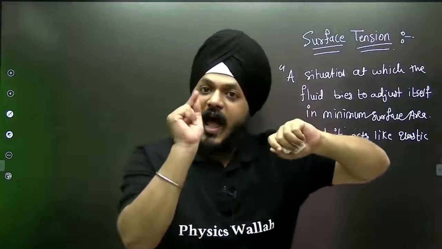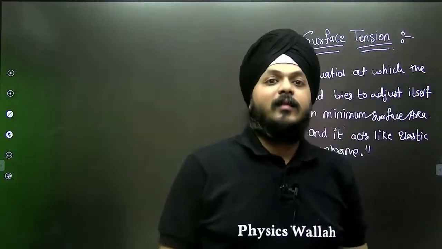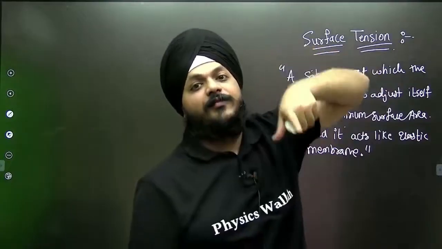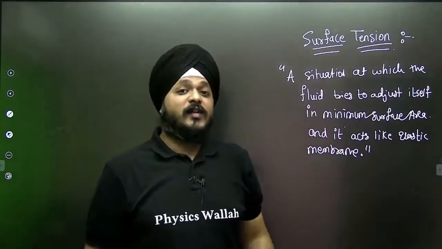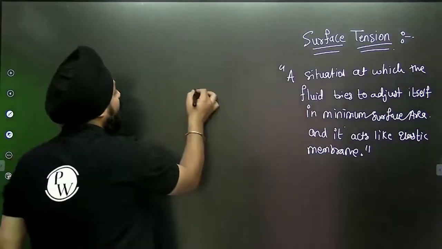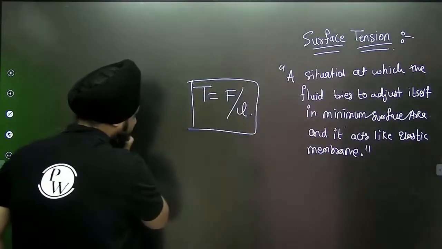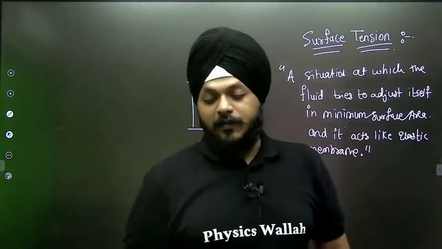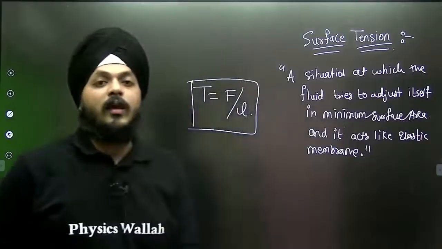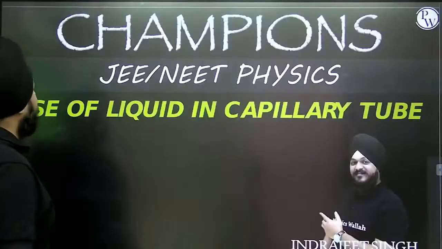Have you ever seen the last drop that is falling from a leaf? It tries to adjust into the minimum surface area and it falls. At that last moment, it acts like a stretched membrane. That is the concept of surface tension, and it is defined as force per unit length. This is what the actual concept of surface tension is. And with the concept of surface tension, obviously we are going to see some of the important theories. Let's see what actually it states.